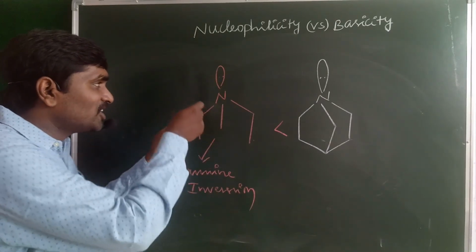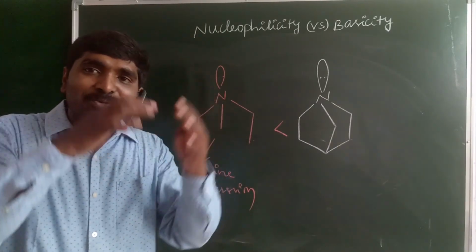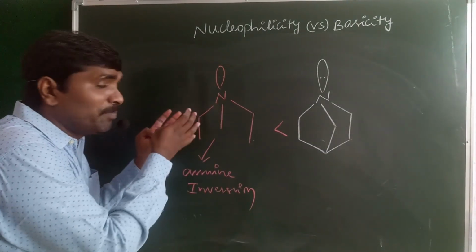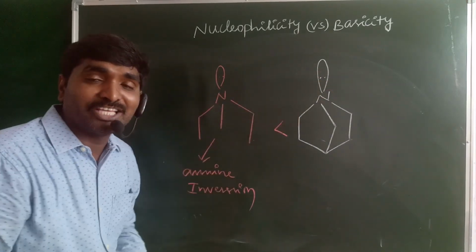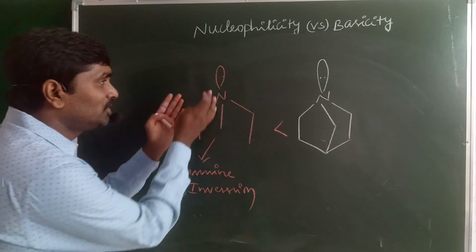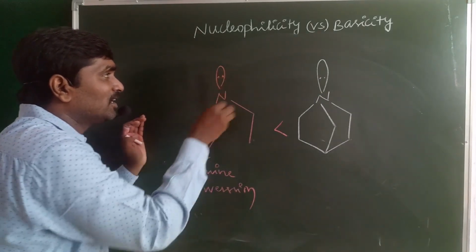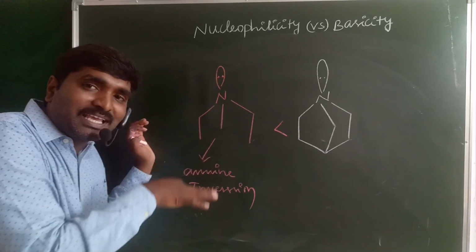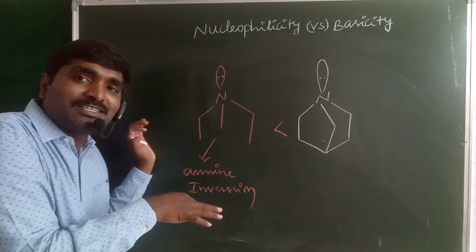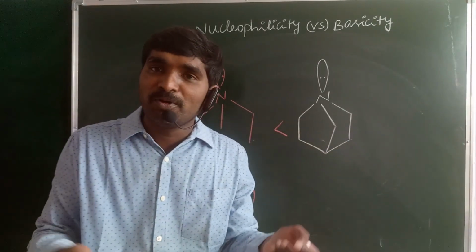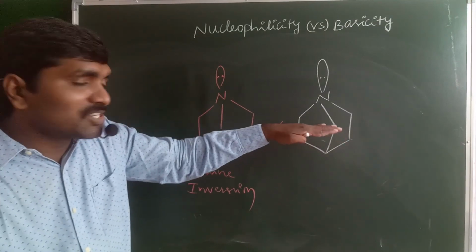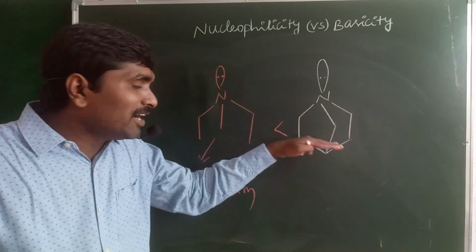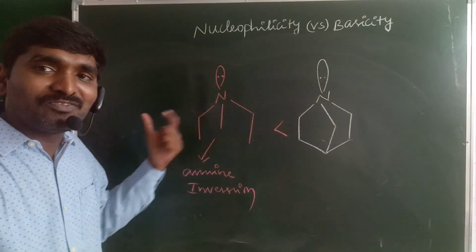The lone pair of electrons present on the nitrogen flip up and down, like dancing, so they are not available to donate to the H plus ion. Hence these lone pairs do not participate in the reaction mechanism with the H plus ion, so it is less basic in nature. Amine inversion may be discussed in another video, no problem. In the second, amine inversion is not possible, because the nitrogen is at a bridgehead. Hence the second one is more basic in nature when compared with the first one.